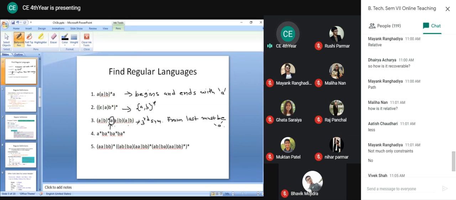Third symbol from the last must be A. This indicates exactly 3 occurrences of B.